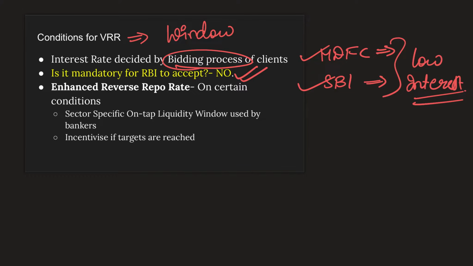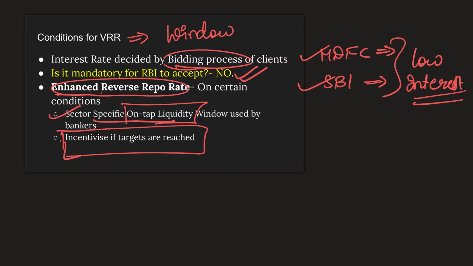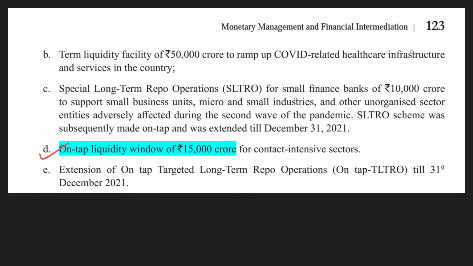Not only this, there is also enhanced reverse repo rate. That is, more interest will be paid to those participants if they fulfill certain conditions. Those conditions include sector specific on tap liquidity window. Now we'll be looking at this in the next few slides. And also, if certain targets are reached by these banks or the clients, they will be incentivized with higher reverse repo rate. The details, the numbers, etc., is not really important. Just understand this logic. The same thing is also mentioned in this screenshot taken from the economic survey.